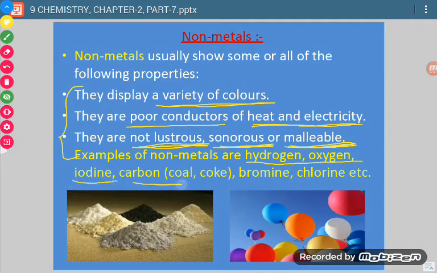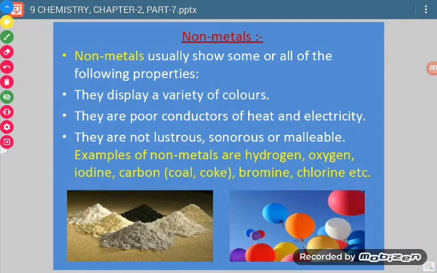Then iodine, carbon, bromine, chlorine, etc. These are all non-metals. Now here are some pics we have shown. In this pic, the balloons are filled with different gases. So these gases are all non-metals. Now here we have taken powdered form of a few substances, and these substances are also non-metals.